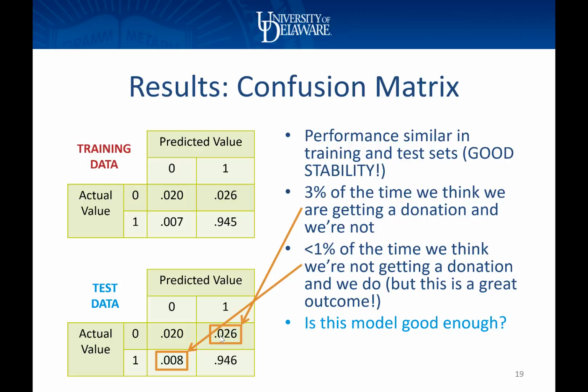So when I ask the question, is this model good enough? It needs to address both stability and accuracy. Stability is the comparison of training to test, where I can trust my model to make predictions on data that it's never seen before if the results in the training set and test set are similar. And accuracy is about how often I make errors and what kind of errors I make. So my results for this model are, well, about 97% of the time I'm making correct predictions because I predicted a 0 and got a 0, or predicted a 1 and got a 1. So that's great news. I'm commonly correct.